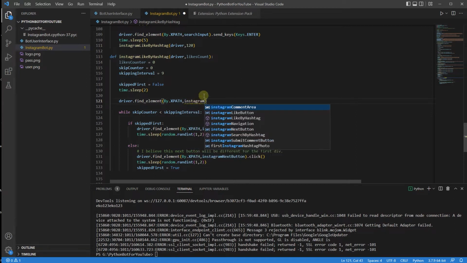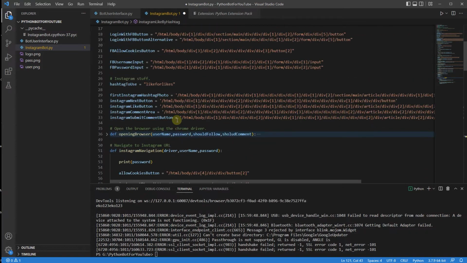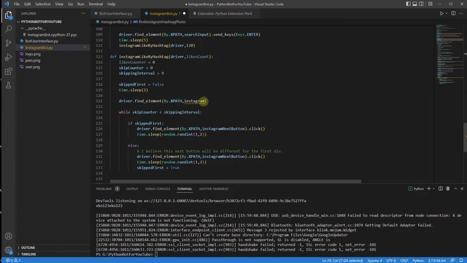I don't remember how I named it. Do I actually have a name for that? Instagram, I believe it's this, right? First Instagram hashtag photo, yeah. So I'm just going to click that.